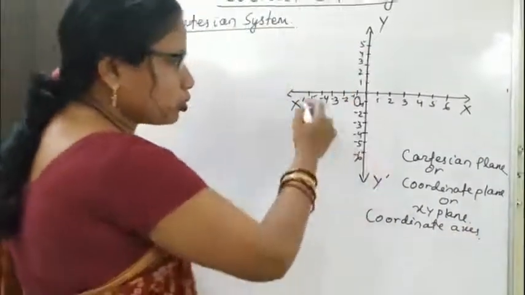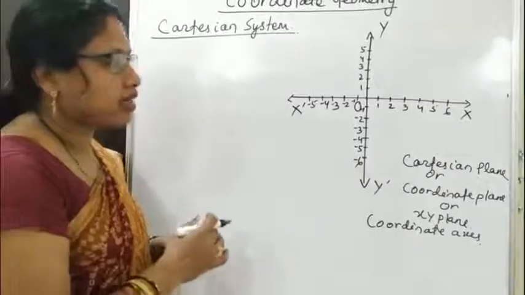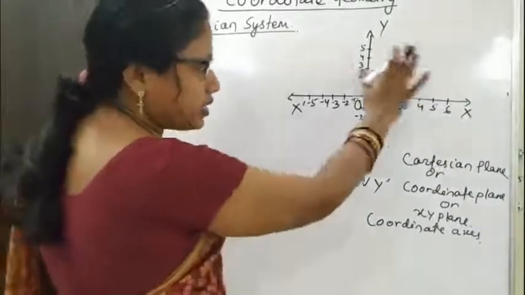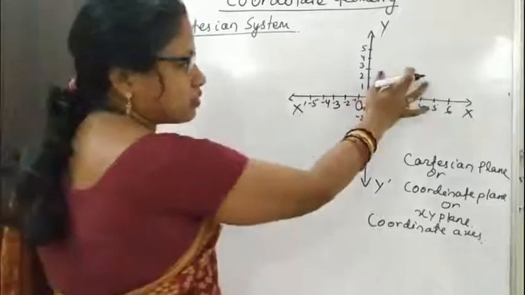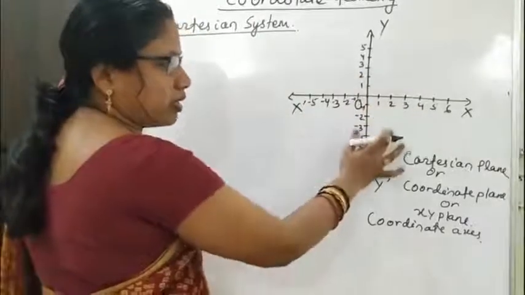By the two coordinate axes, x axis and y axis, the Cartesian plane is divided into 4 parts. This is the first part, second part, third part and fourth part.